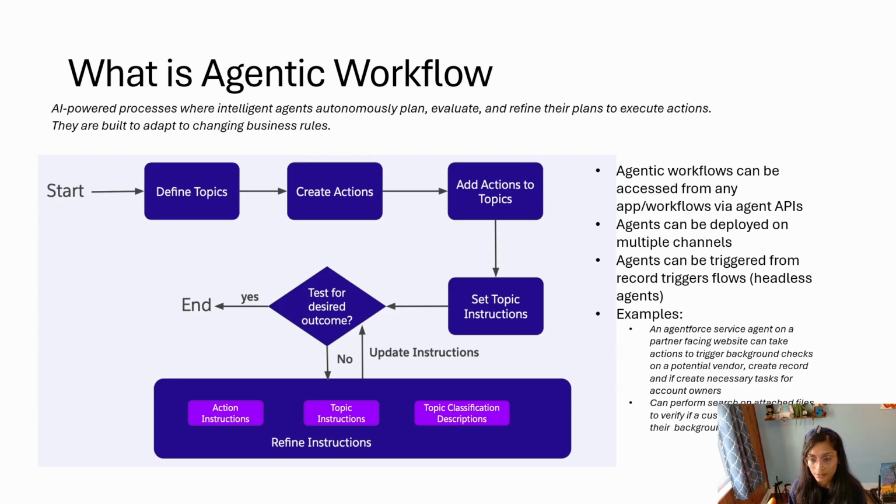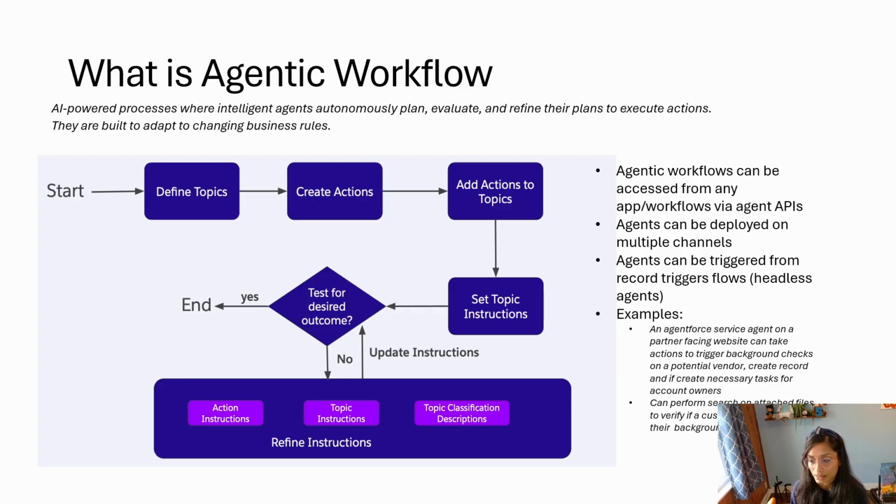So you start by defining the topic, like what is your agent role? What is it supposed to do? Give it some instructions, associate some actions. You have to create the actions, right? Whether it's a flow or a prompt template or Apex, you have to create those actions, then attach them to the topic and instruct it. You have to be very clear with your instructions. Make sure they're not ambiguous with each other, and then keep testing and update the instructions as you need. And that's basically the entire flow.